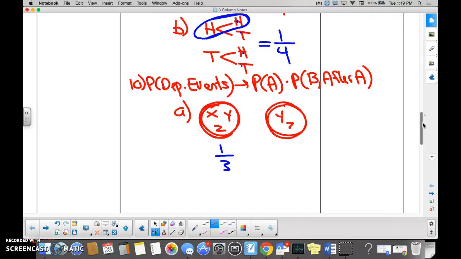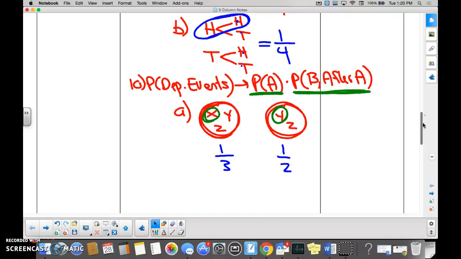Now it's going to have a Y and a Z. So what's my chance of picking out a Y? 1/2. So because I picked out an X in the first situation, did that impact my chances of picking out a Y in my second situation? Yeah. So 1/3 and 1/2 are different fractions, right? They're different decimals, they're different percents. They do not equal each other. So did the probability of A impact the probability of B? Yes. So they're dependent events, right? Okay, questions on that? Okay, draw a line.